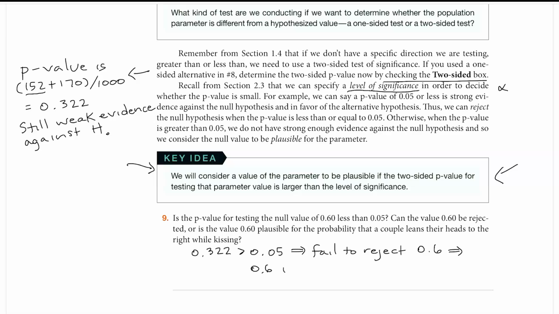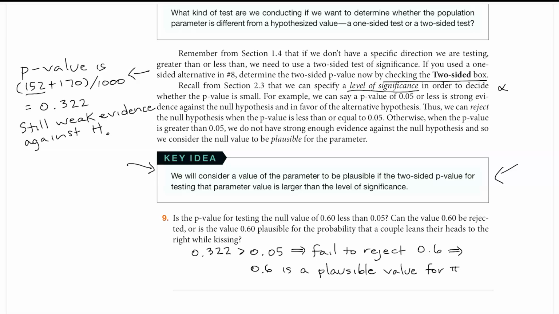That means we cannot reject, we fail to reject 0.6, which means if we're not rejecting it, 0.6 is a plausible value. So we come to the same conclusion that we did in the hypothesis test, that it's plausible that the parameter value is 0.6.